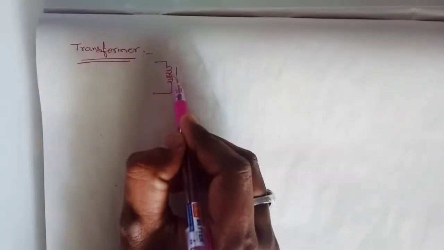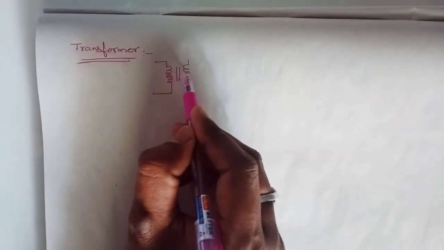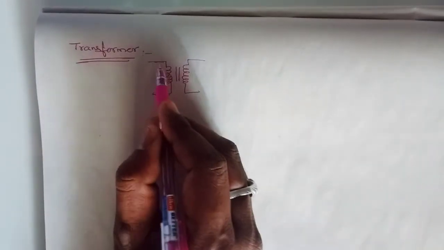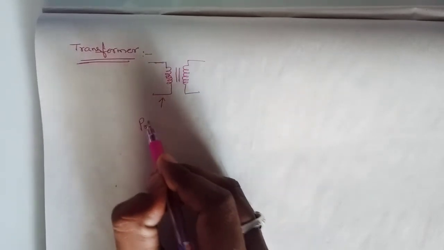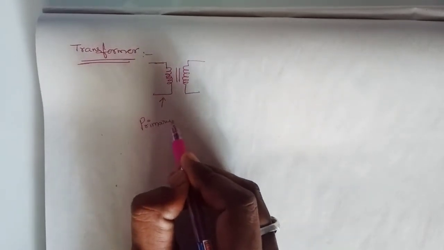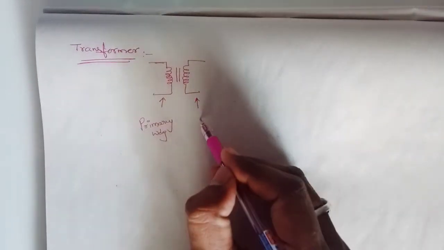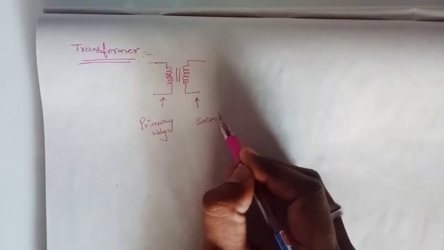So this is the symbol of transformer. This is called the primary winding, and this is called the secondary winding.